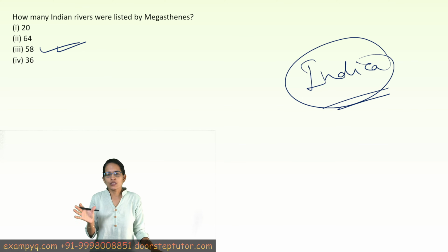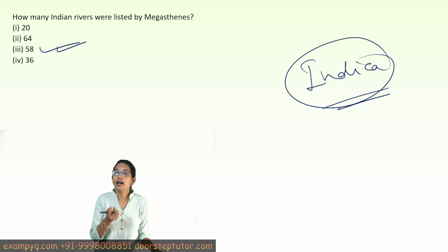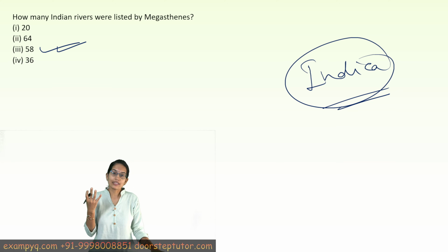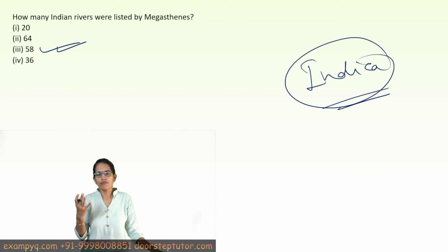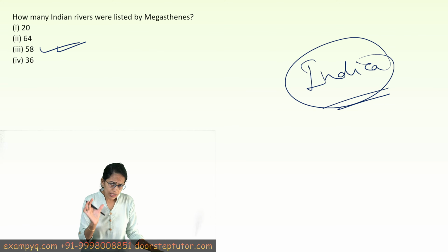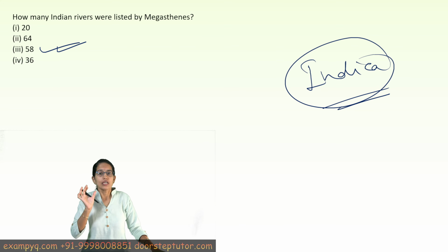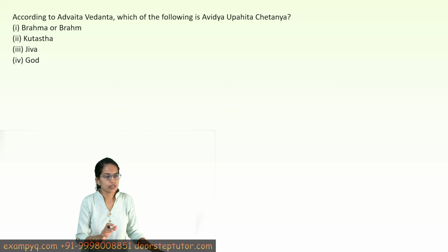In his work Indica he was highlighting the rich resources that India has, the fertile soil, the agriculture, and the high agricultural productivity in the region. And there he mentioned the 58 rivers flowing across India.